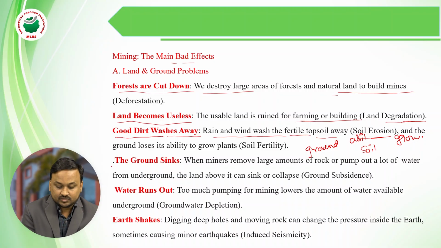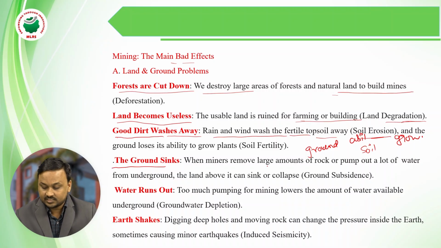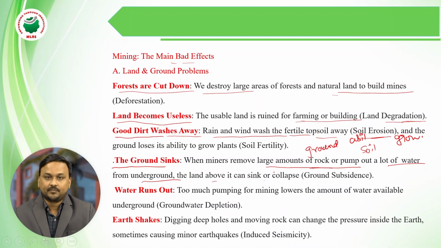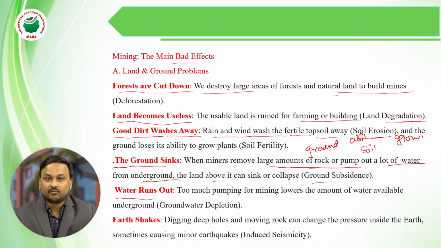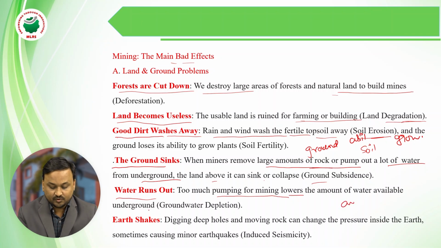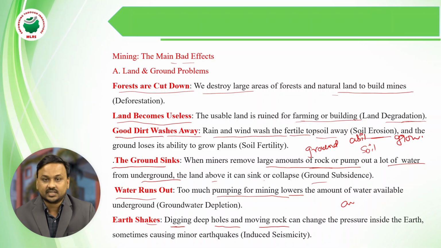The ground can also sink. What happens? A large amount of rock is removed and a lot of water is pumped from underground until it is depleted. That's why the surface sinks and collapses. The land collapses. Next, water runs out: too much pumping and mining lowers the amount of water available underground, and groundwater depletion happens. Lastly, earth shakes: digging deep holes and moving rock can change the pressure inside the earth, sometimes causing minor earthquakes.